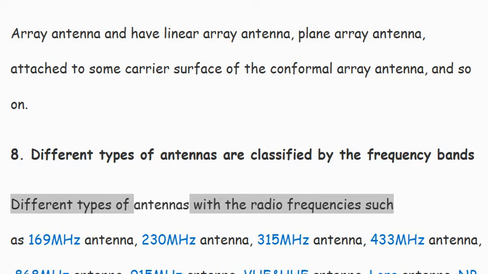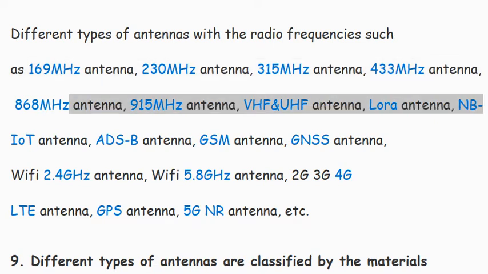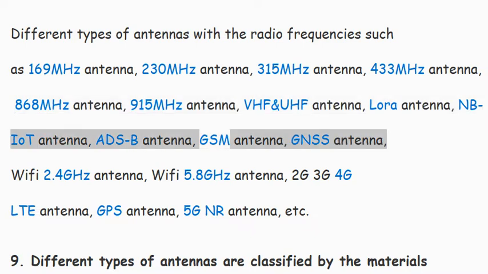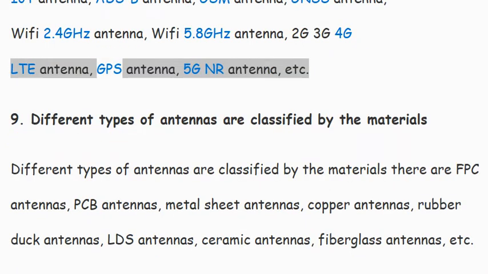Different types of antennas with the radio frequencies, such as 169 MHz antenna, 230 MHz antenna, 315 MHz antenna, 433 MHz antenna, 868 MHz antenna, 915 MHz antenna, VHF and UHF antenna, LoRa antenna, NB-IoT antenna, ASB antenna, GSM antenna, GNSS antenna, Wi-Fi 2.4 GHz antenna, Wi-Fi 5.8 GHz antenna, 3G, 4G LTE antenna, GPS antenna, 5G NR antenna, etc.